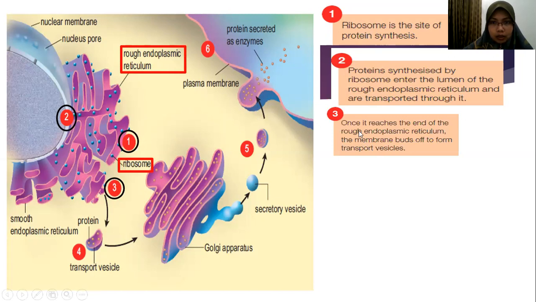So it will go to number 3. Once it reaches the end of the rough endoplasmic reticulum here, number 3, the membrane buds off to form transport vesicle. So you can see here it forms number 4, the transport vesicle.